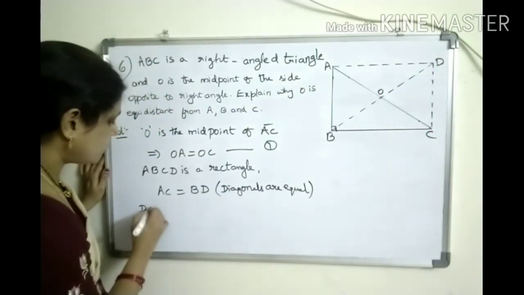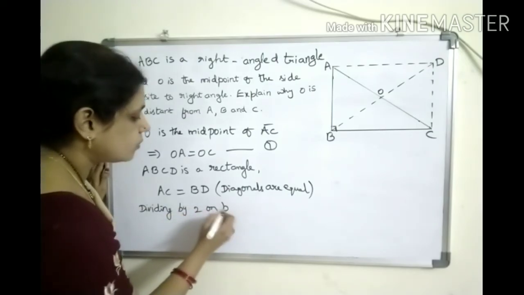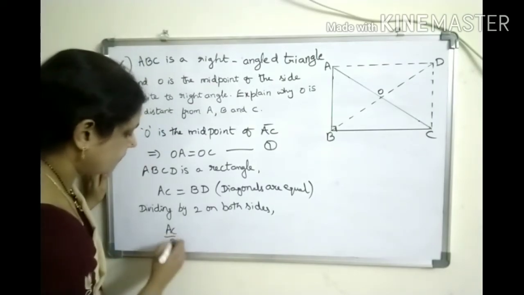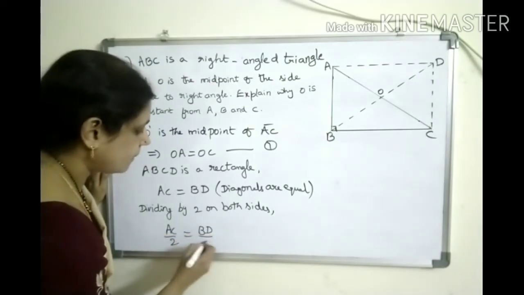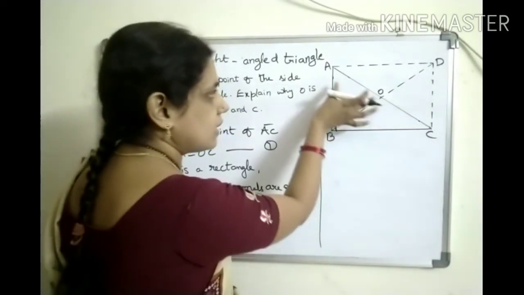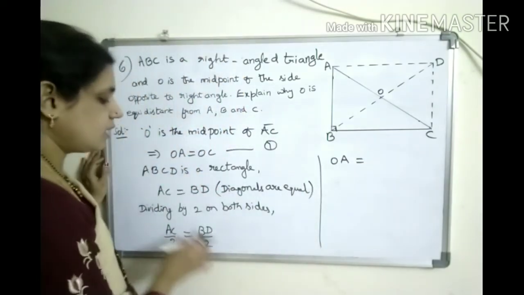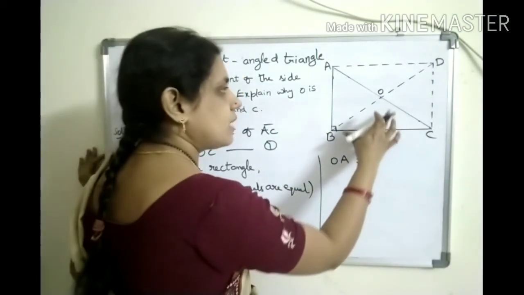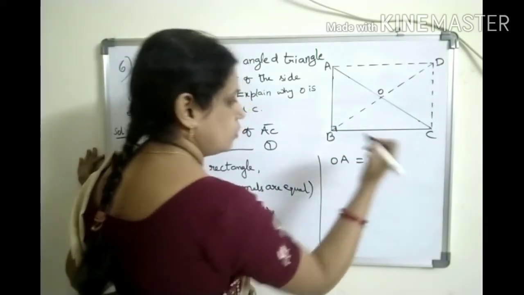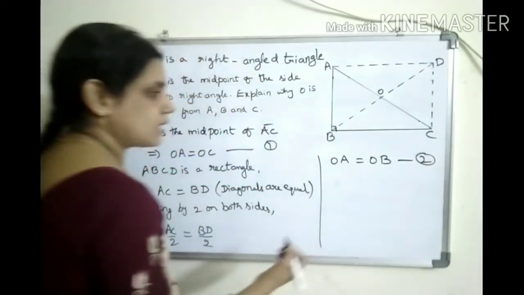Now dividing by 2 on both the sides. What we will get? AC by 2 equal to BD by 2. Okay, AC by 2 equal to BD by 2. So AC by 2 we can write it as OA or OC, anything we can write. So OA I want to take, OA equal to BD by 2, also we can write it as BO or OD. Okay, anything we can take. So I want to take it as OB or BO, both are same. So let us give this as 2, second equation.